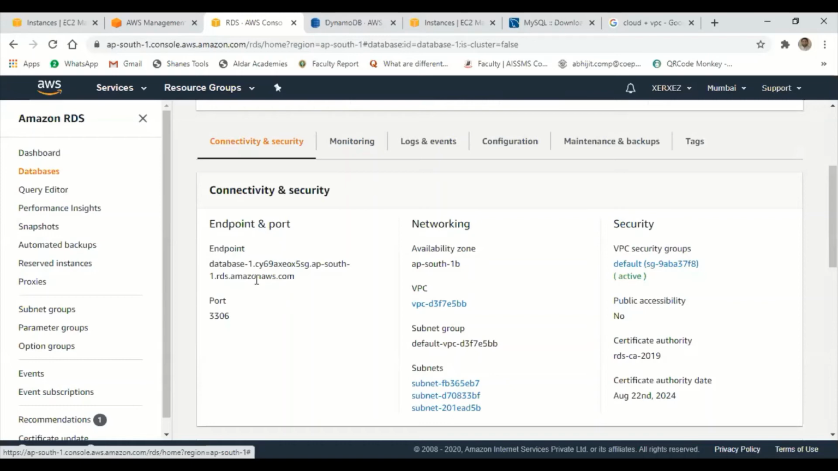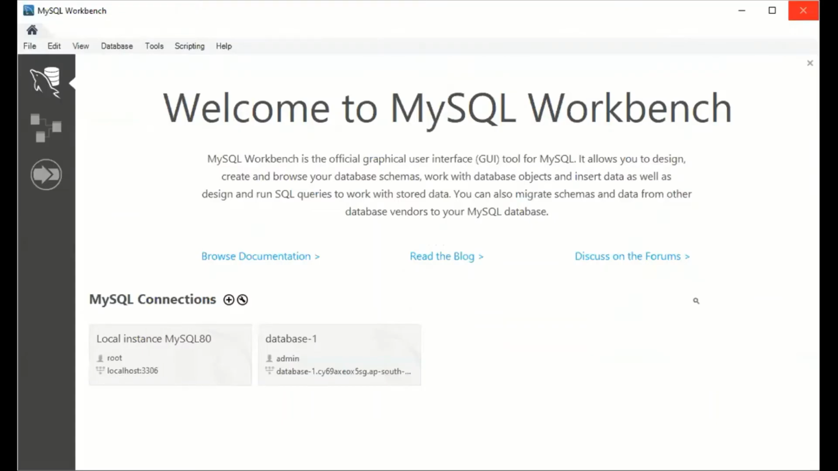Suppose I want to connect this with MySQL Workbench, outside. Okay, if I want to connect this with my MySQL Workbench, again we need that endpoint. Okay, so we will see that. Next is port, by default 3306.